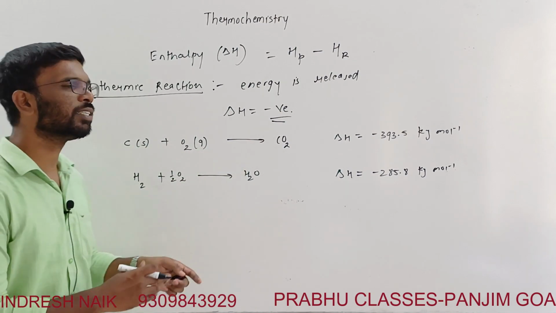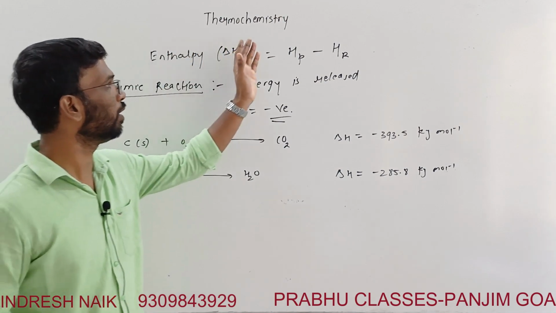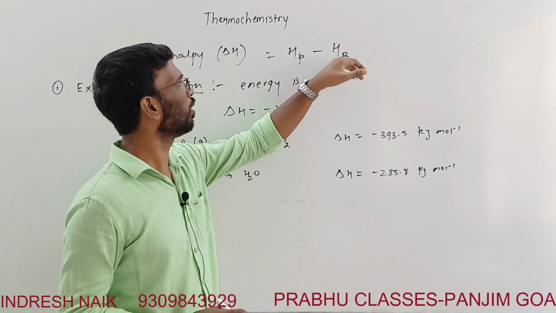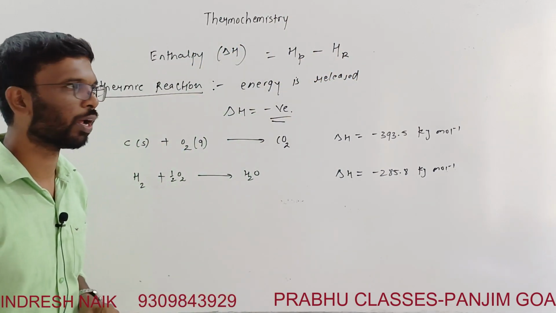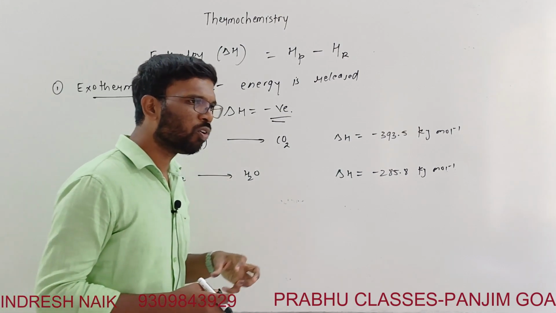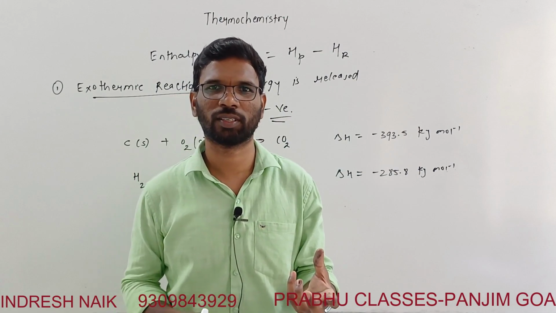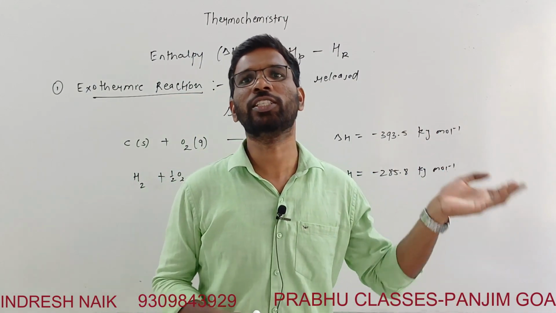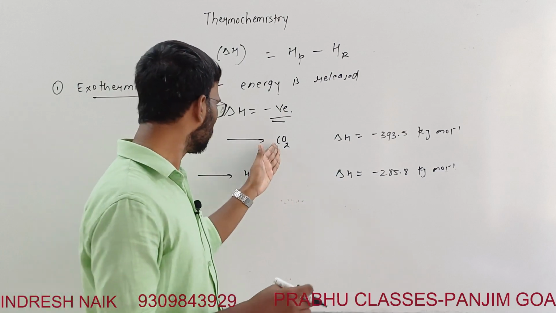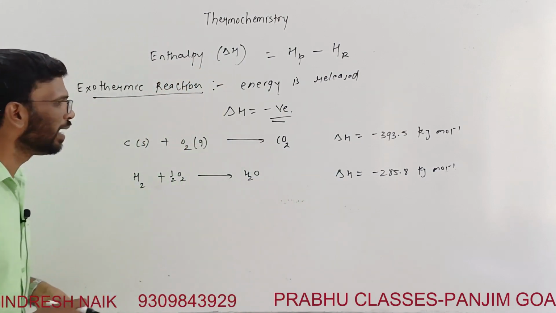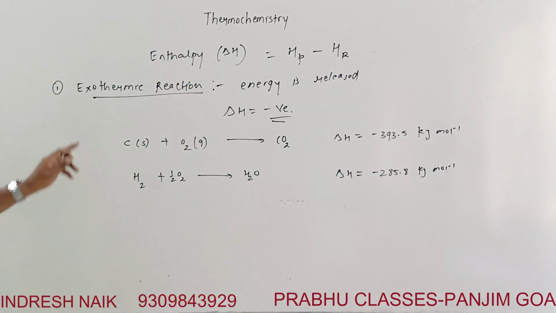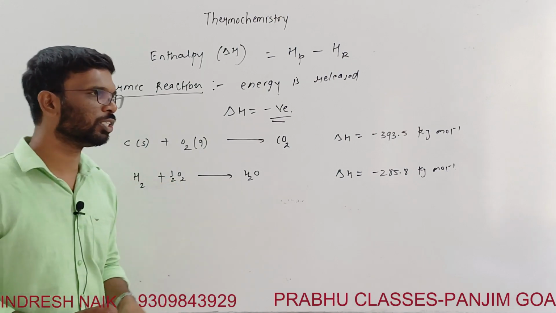Means here heat is released. Means the enthalpy of the reactant is more than that of the product. Means more energy is absorbed to break the bonds, and then the energy is released after the formation of the new bonds. That is what it exactly means. So this is an exothermic reaction, delta H is negative.